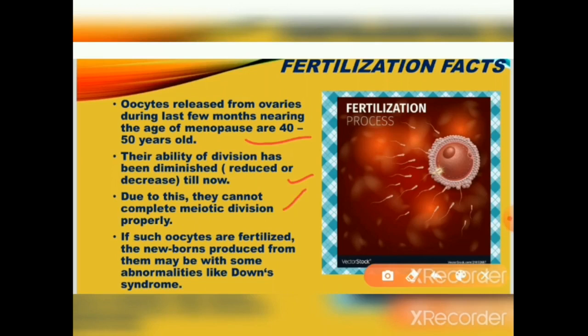If such oocytes are fertilized, the newborn produced from them may have abnormalities like Down syndrome. So if an aging woman, for example aged 42 or 43, gives birth to a baby, there might be abnormalities like Down syndrome in the baby.